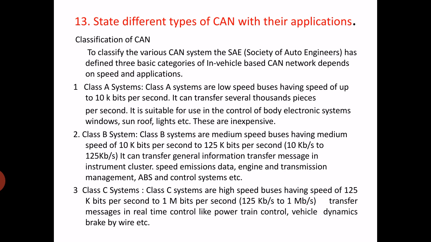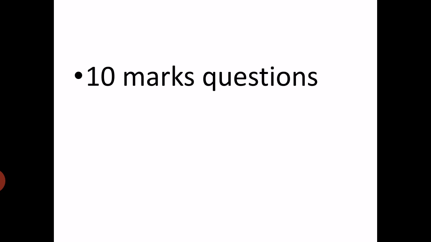Now the third one is the class C system, or high speed bus, having a speed of 125 kilobits to 1 megabit per second, and these transfer messages in real time control like power train control, vehicle dynamics, brake by wire, etc. In these systems, the class C systems are used.